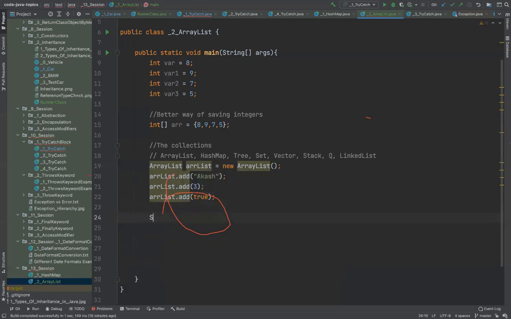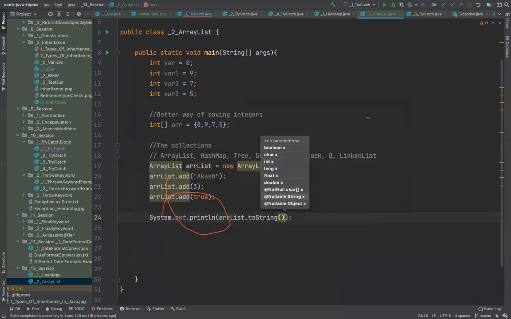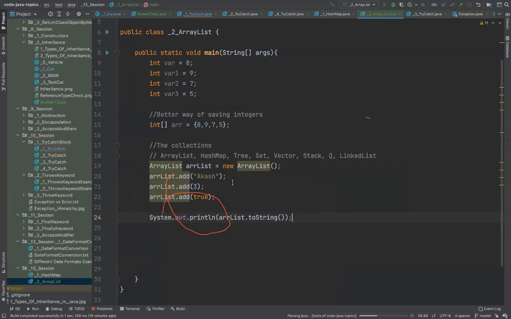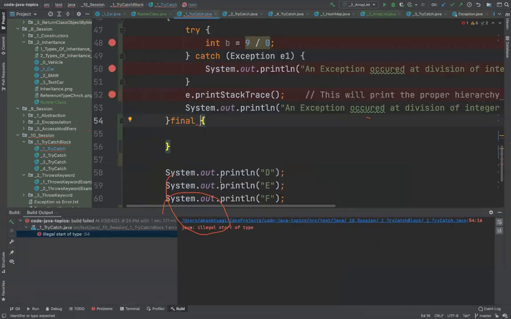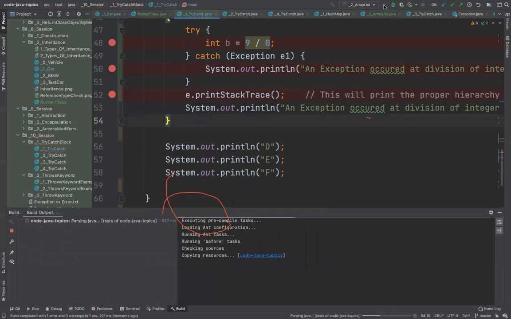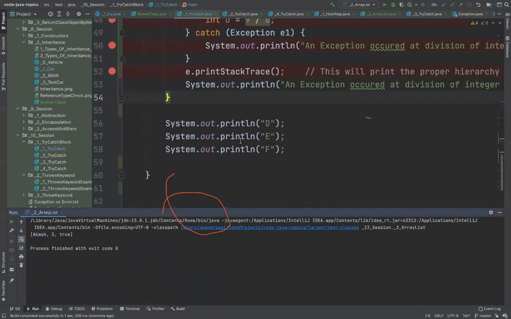So if I simply say System.out.println and write arr list dot toString, and let's say run this to show you what it is printing, it's printing Akash, 3 and true, right?